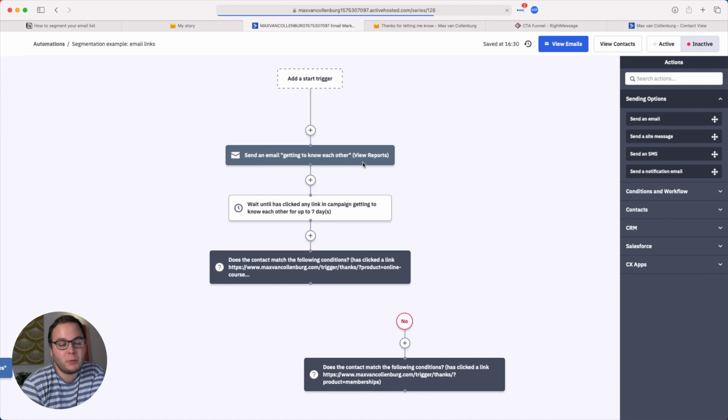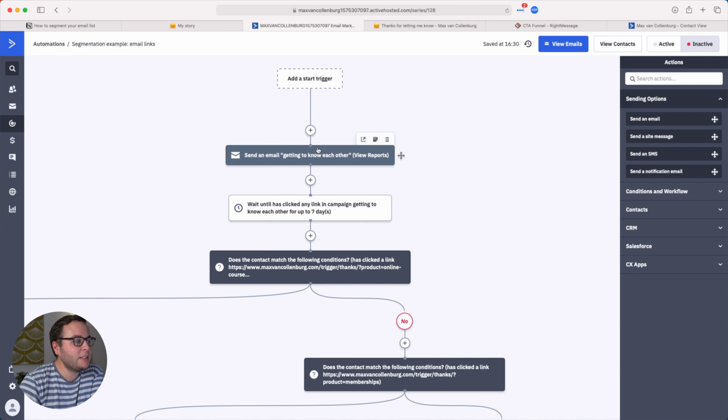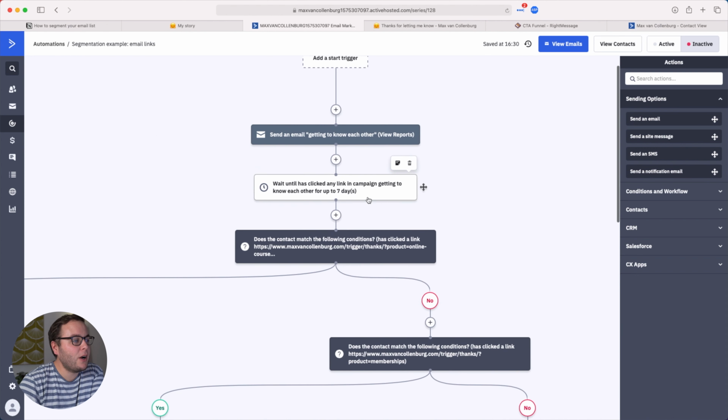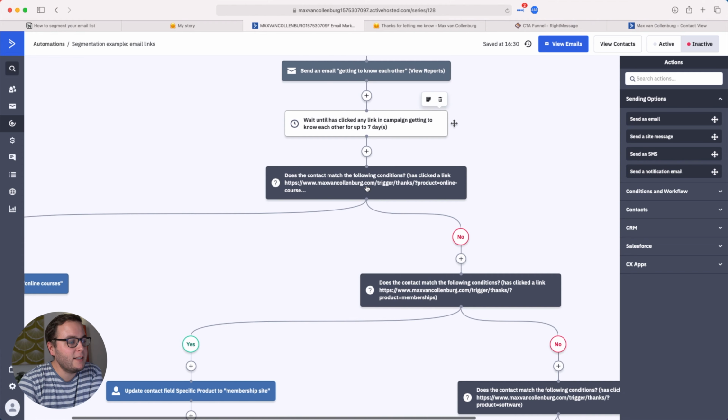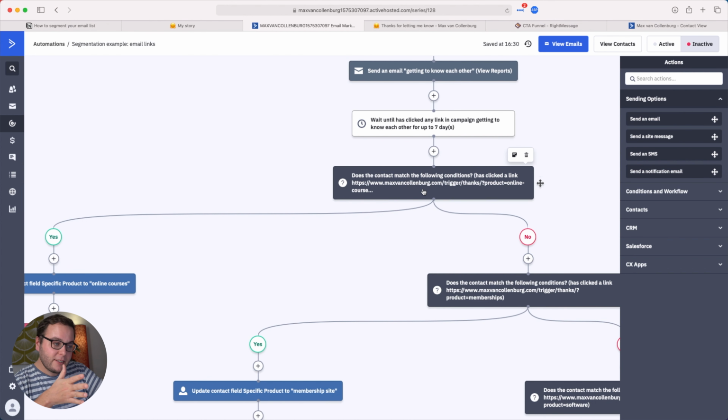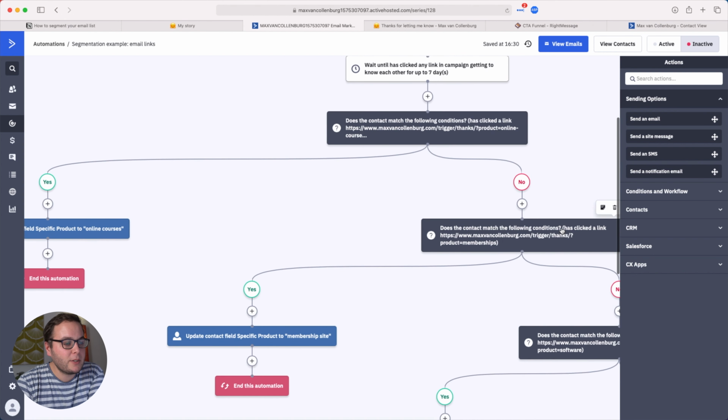So this also depends a bit on your email service provider, but in ActiveCampaign, you can do it like this. So after I send the email, I can just say like, hey, wait until the contact has clicked any link in this email for up to 7 days. And then I have if elses, and then I can basically check, does the contact match the following conditions, has clicked a link, and then my website /trigger/thanks/product is online courses, or here, for example, /product is memberships.